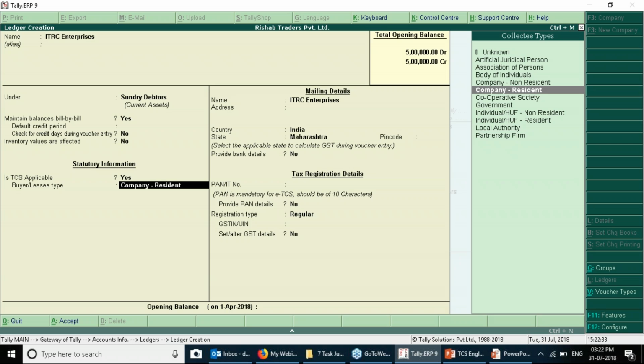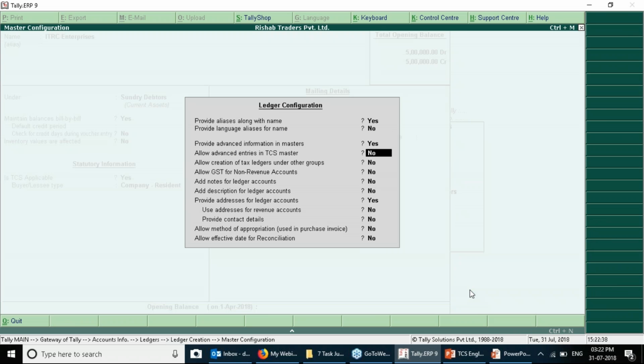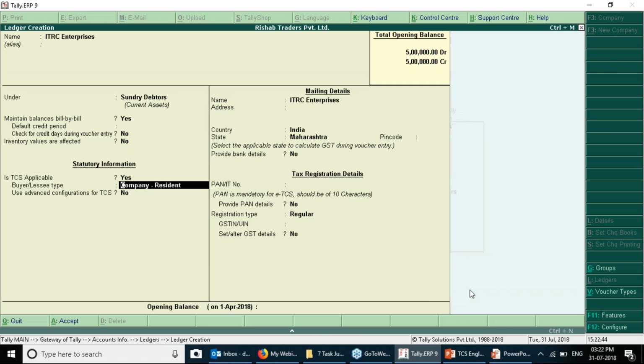So in Tally you need to press F12 configure over here. After pressing F12 configure, you need to enable an option called allow advanced entries in TCS master. After enabling this option, you would get a further option called use advanced configuration for TCS. You have to make this option as yes. Okay. Now from this option, you just need to press yes.